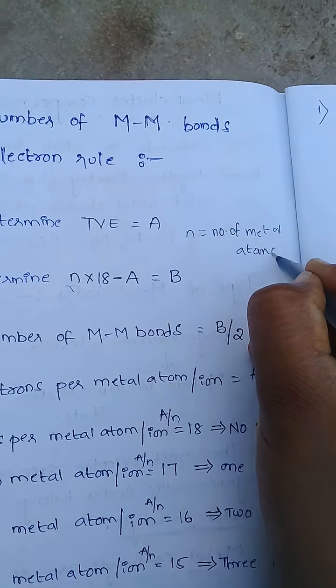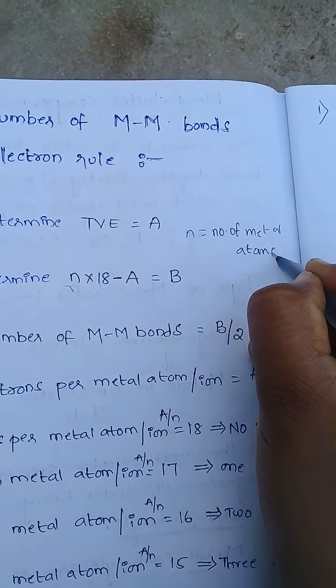If the number of electrons per metal atom or ion is A by N, where A means total valence electrons and N means number of metal atoms: if it equals 18, no metal-metal bond is present.